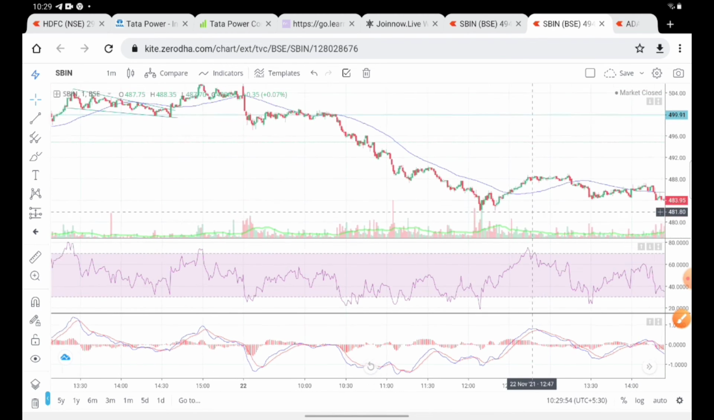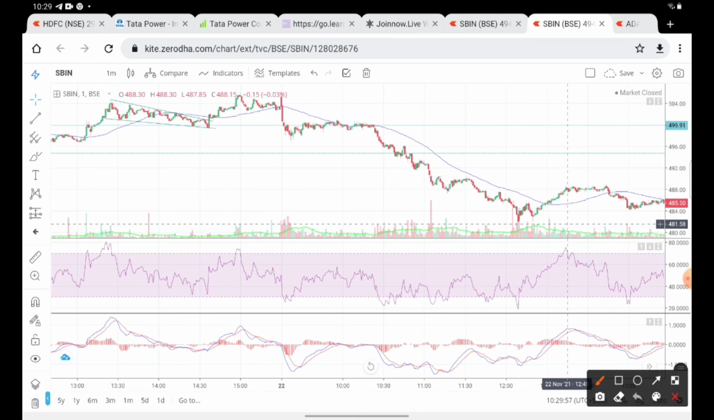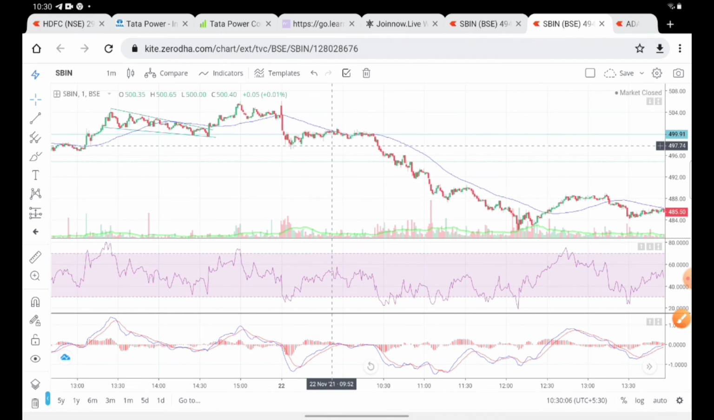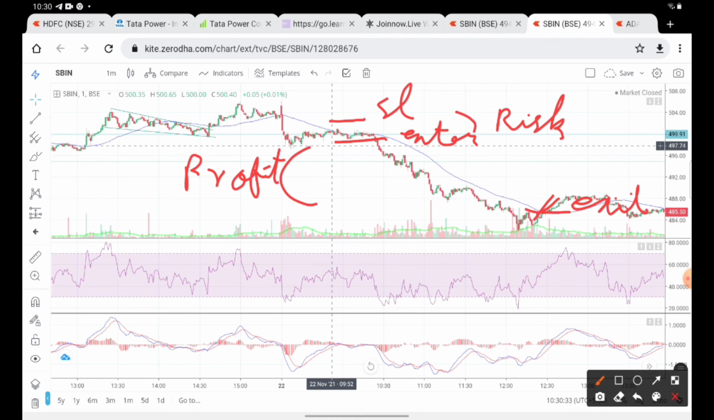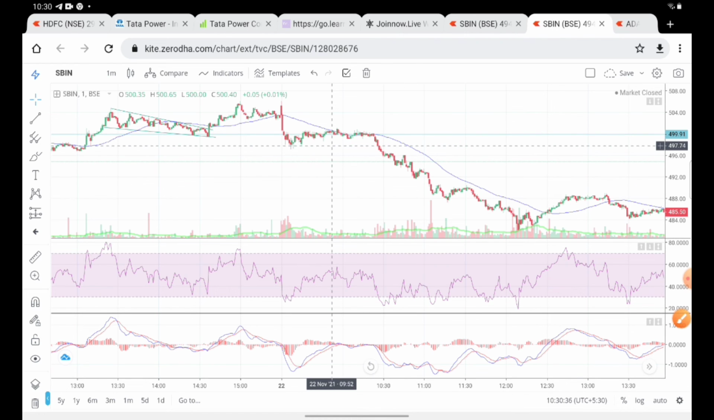Else you have the other option. What is the option? I've shown you the 50 moving average. This stock is also respecting the 50 moving average. See, when it falls below the 50 moving average, you can just enter, with the stop loss at the 50 moving average. When it crosses the 50 moving average from below to upside, you can just exit. See, this is profit and this is risk, right? So we can compare it as well.